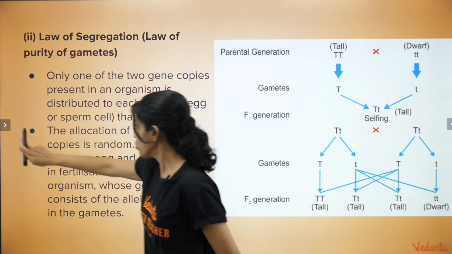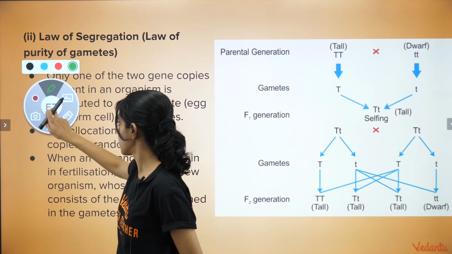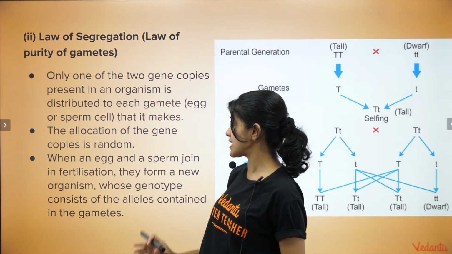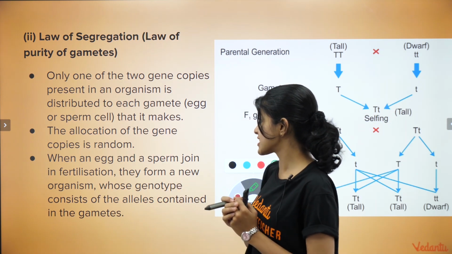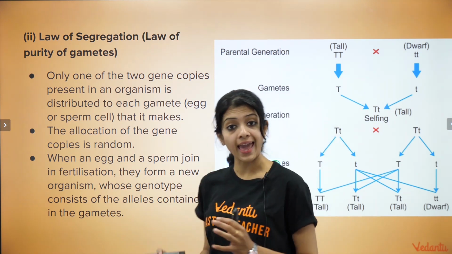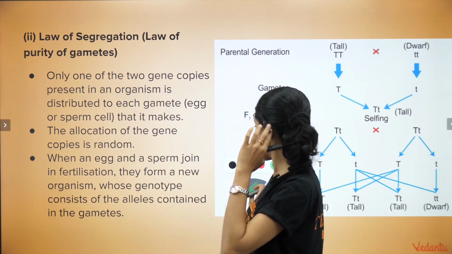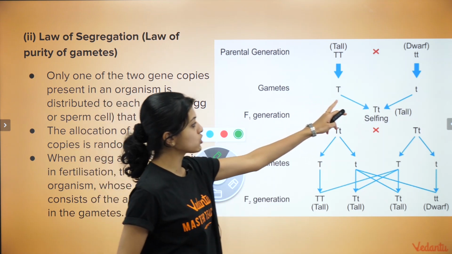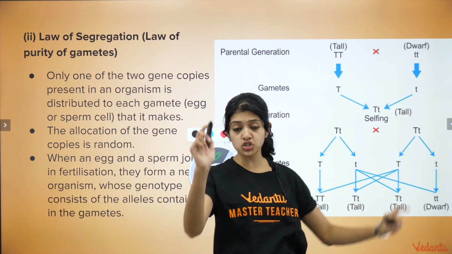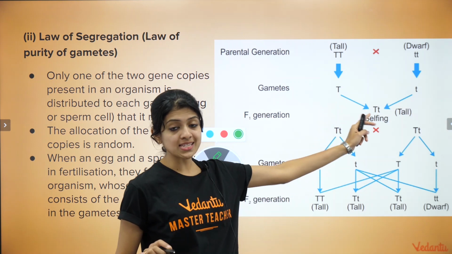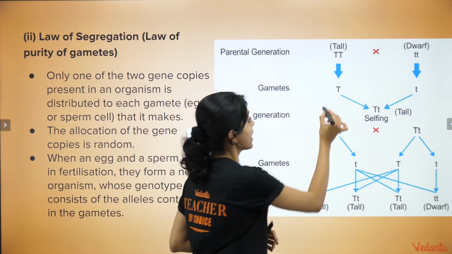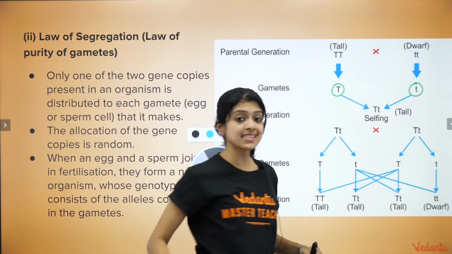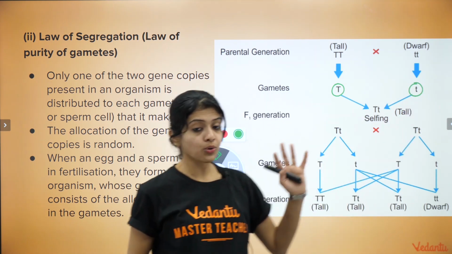Now, only one of the 2 gene copies present in an organism is distributed to each gamete, the egg or the sperm cell that it makes, which is what we have represented here, right? Only one of the 2 gene copies enters into the gametes. Children, ideally, when you represent gametes in a cross like this, it would be better if you represent it in a circle. That is the correct method of representing gametes. So keep that in mind.